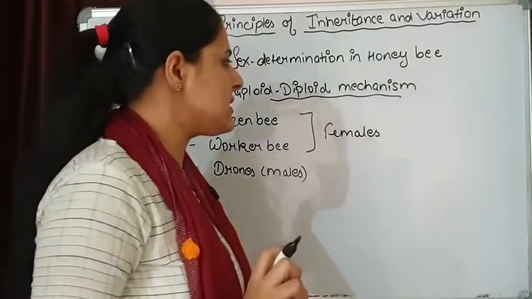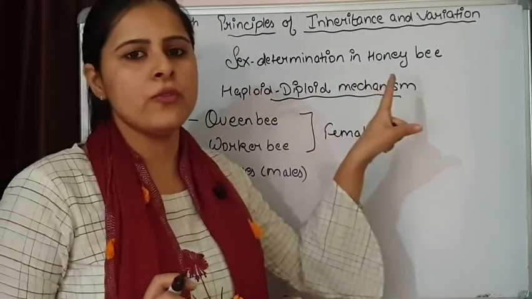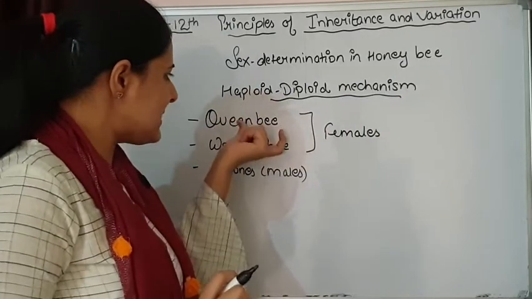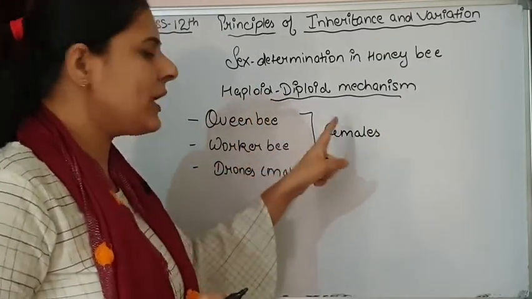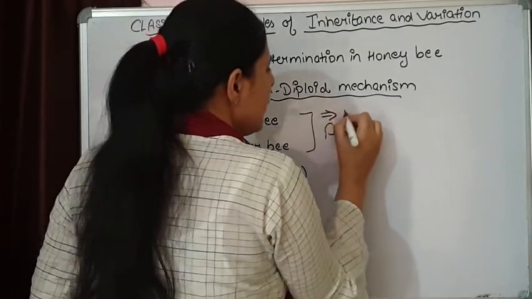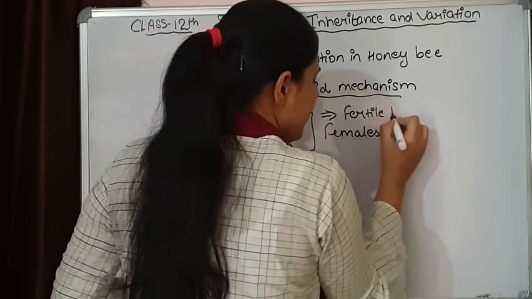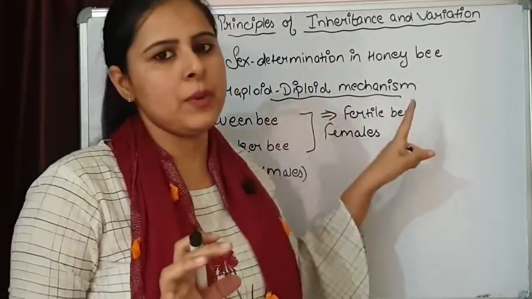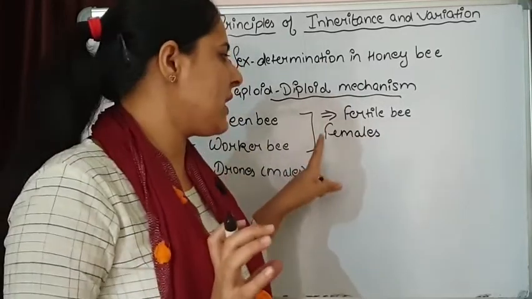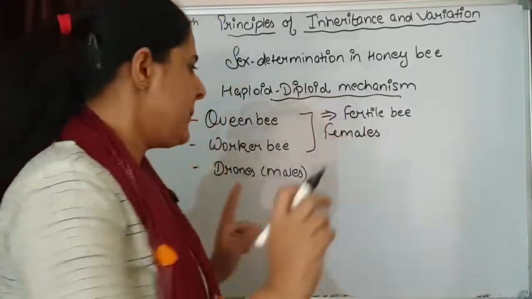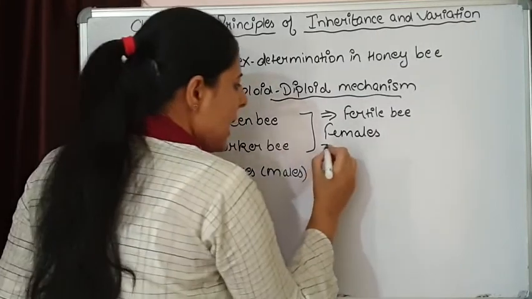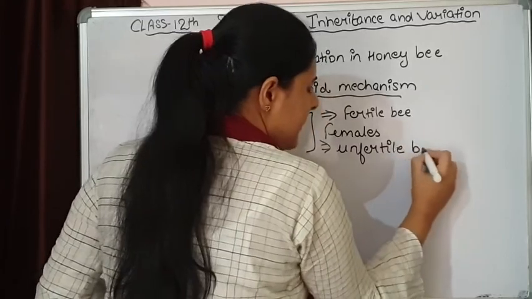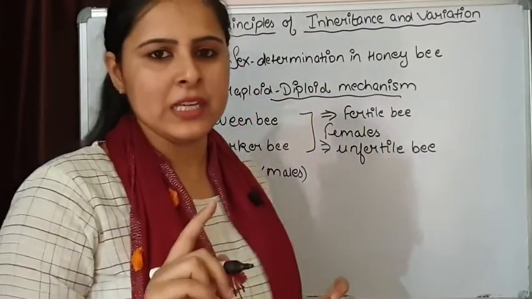Now what is the difference between them? Difference in terms of sex determination. Out of both these two types of female bees, the queen bee is the fertile bee. Means out of the total beehive, this queen bee is able to produce eggs, or it is taking part in the process of reproduction. The worker bees are infertile. They are not taking part in the fertilization process.